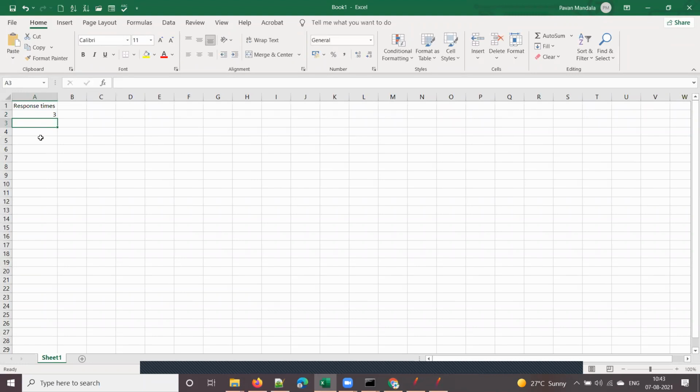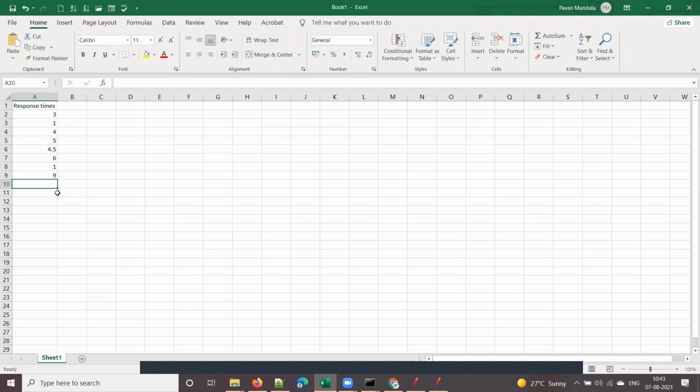Let's assume that you got the response time of a page like this. First iteration you got 3 seconds, second iteration you got 1 second, third iteration some 4 seconds, then 5 seconds. I'm just taking some example numbers. It can be 5.5 or 6.5 or 4.5 like that, but to make it simple, I will take some whole numbers. Again 1. I'll take 10 values like this.